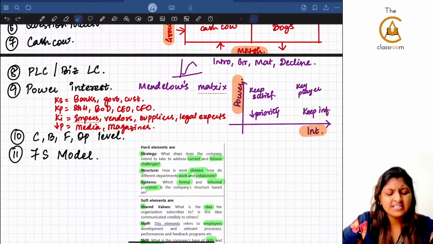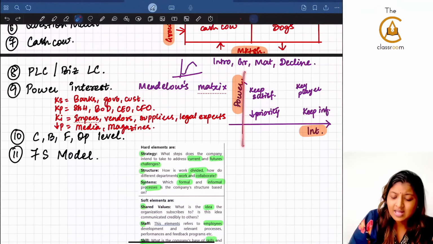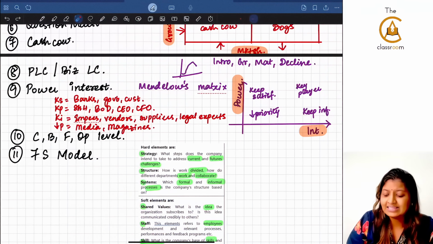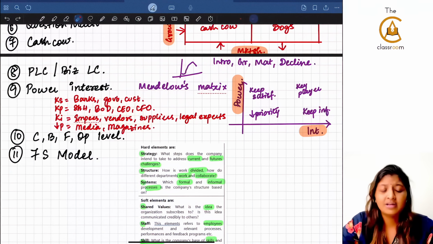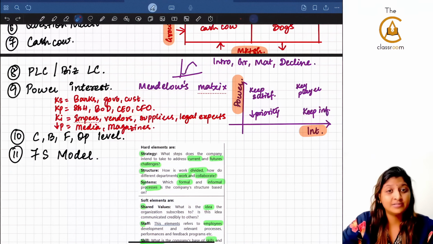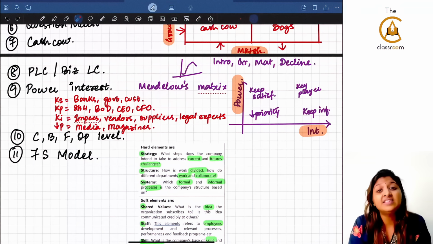The name itself is saying power interest concept. So the x-axis and y-axis, x-axis has interest and y-axis has power. Let me also tell you how they are asking the MCQ here. They ask about the stakeholders. They say power interest stakeholders.